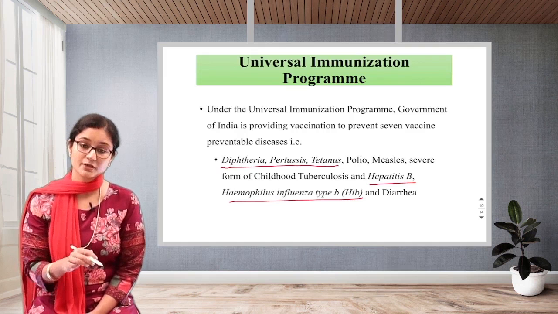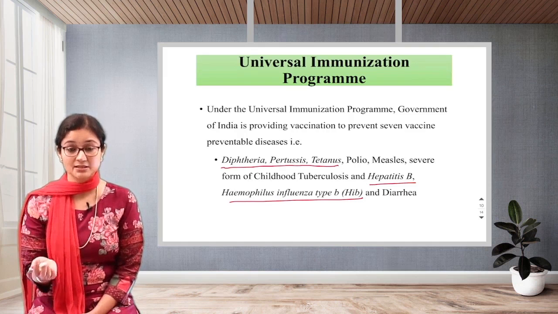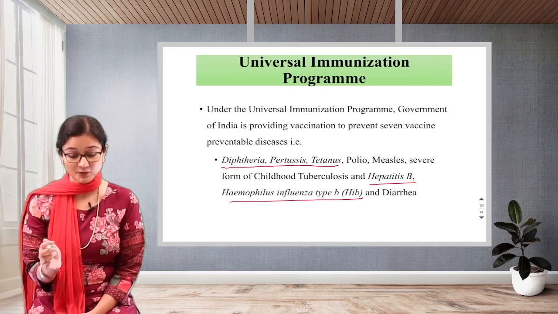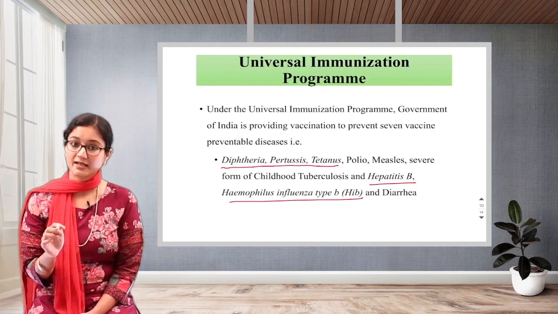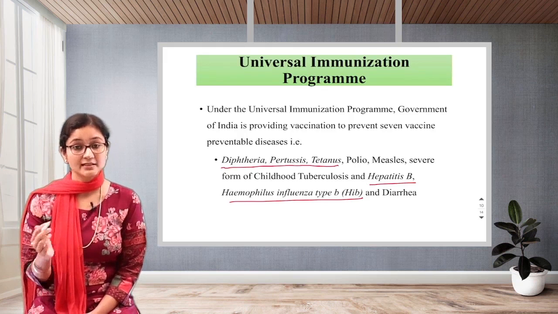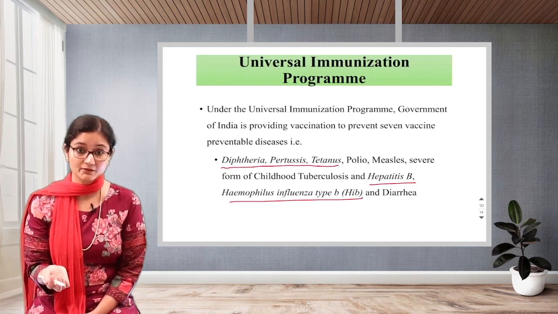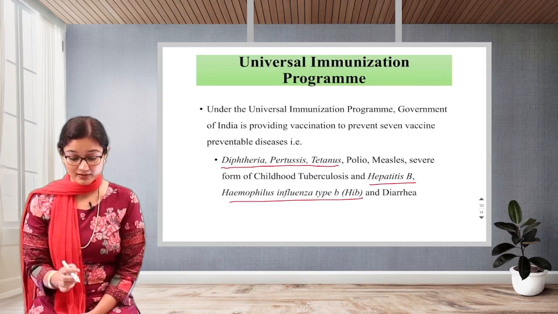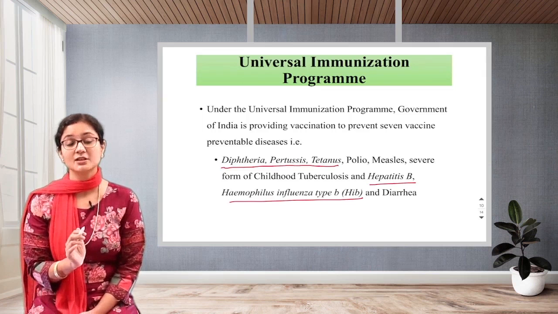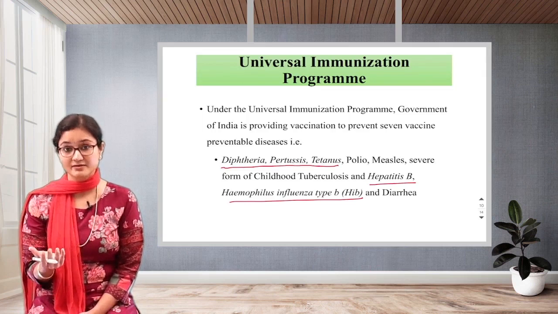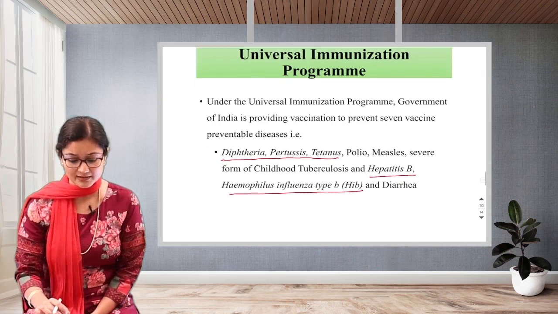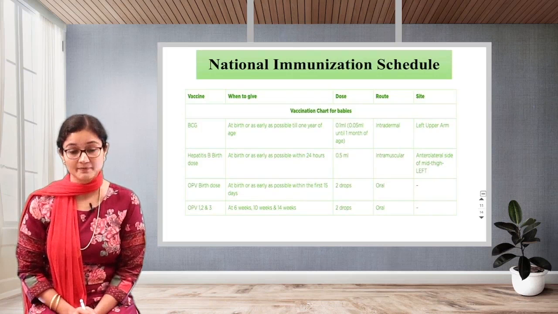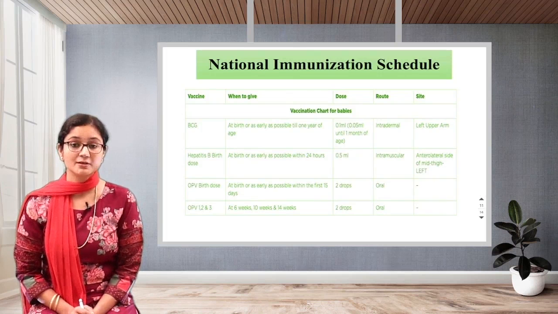Okay, and next we will also see DPT. DPT is for the diseases we can get prevented from: diphtheria, pertussis and tetanus. Next, we are also going to see OPV, that is oral poliovirus vaccine. And diarrhea is prevented with the rotavirus vaccine. So let us see the schedule. It is called the National Immunization Schedule, NIS.